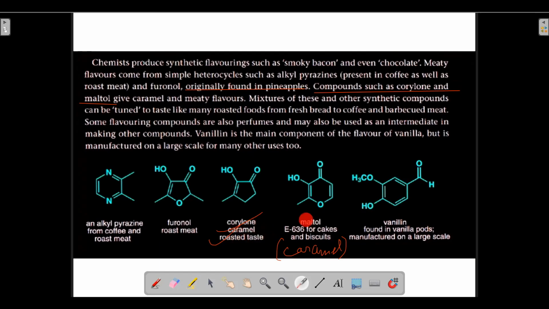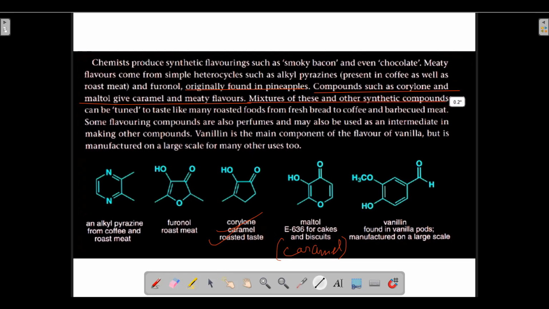Corylone is like that, and maltol is basically a caramel-like taste for flavoring cakes and biscuits. If you look at the ingredients of cakes and biscuits, it is written as capital E636. So compounds such as corylone and maltol give caramel and meaty flavors.